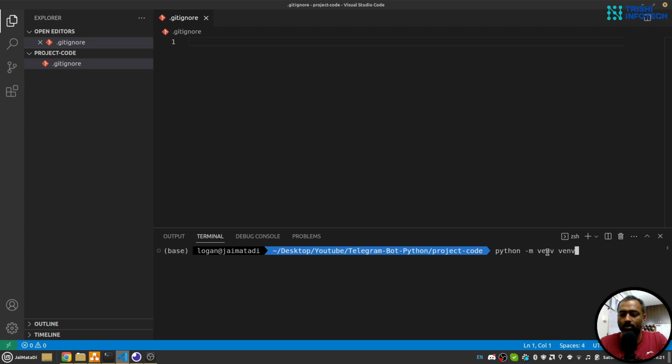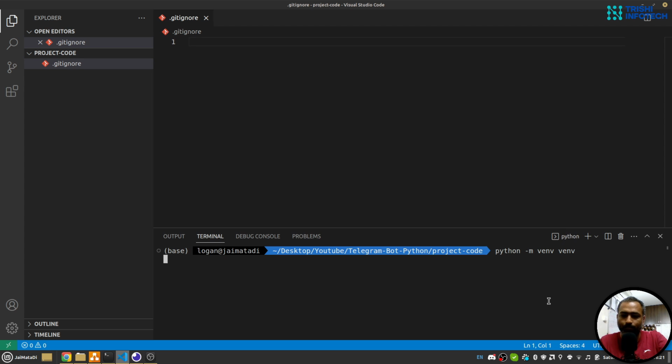So we are creating a virtual environment so that the packages needed for this project will stay only in this virtual environment and my global environment is not affected by that. In some cases you need to use python3 as well, but in my system the python keyword resolves to Python 3, so I can use it and create that virtual environment.